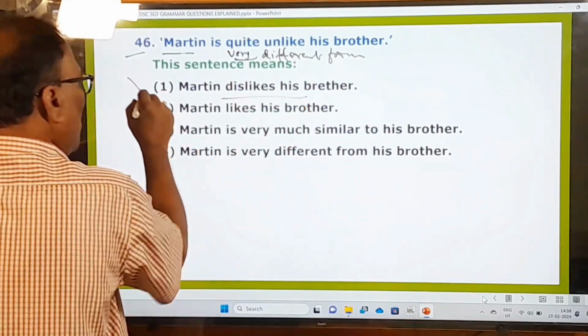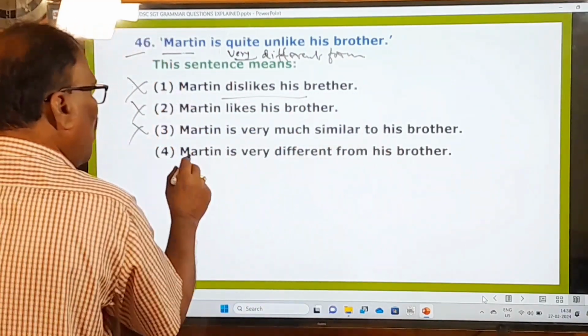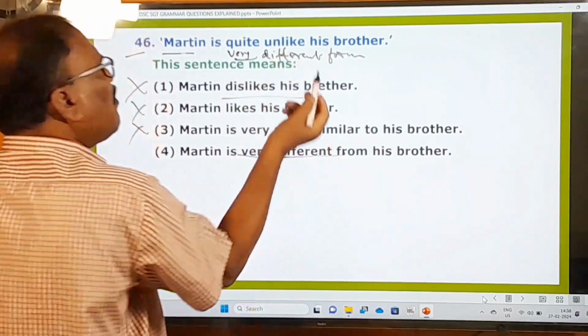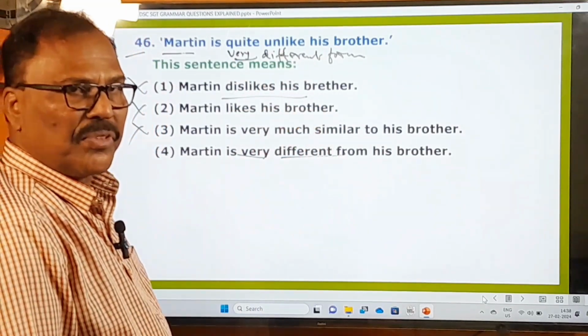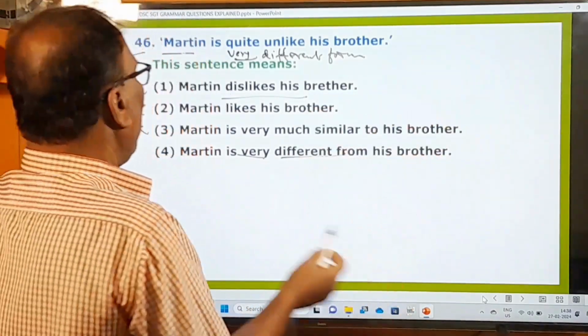Martin dislikes his brother. No. Martin likes his brother. No. Martin is very much similar to his brother. No. Martin is very different. Unlike means different from. This pen is unlike that, that means this pen is different from that. And quite means what?